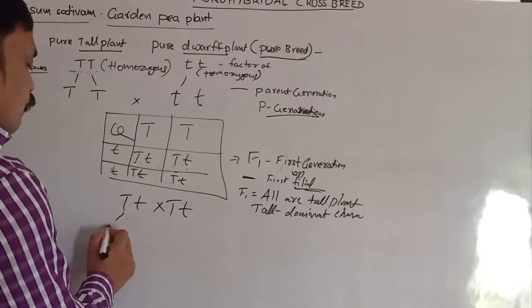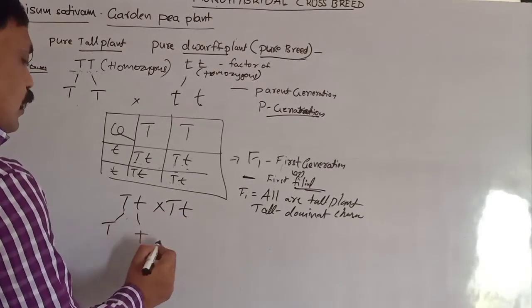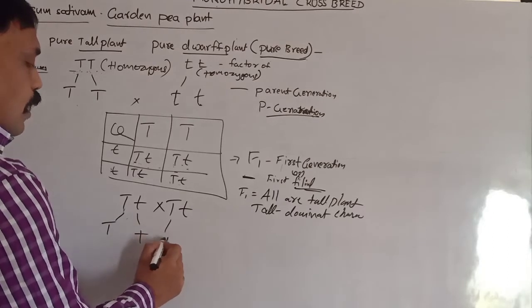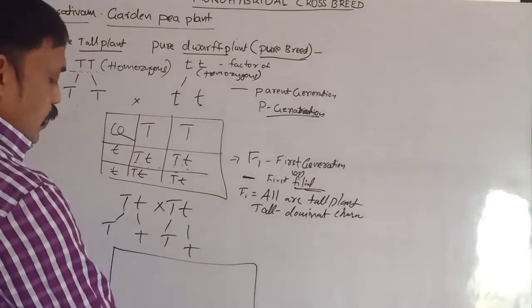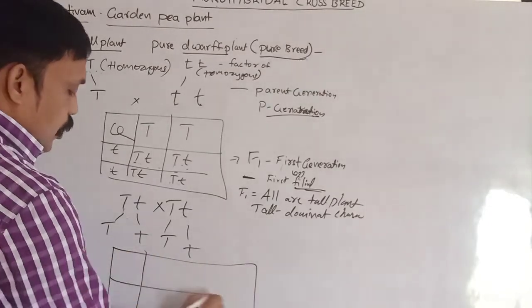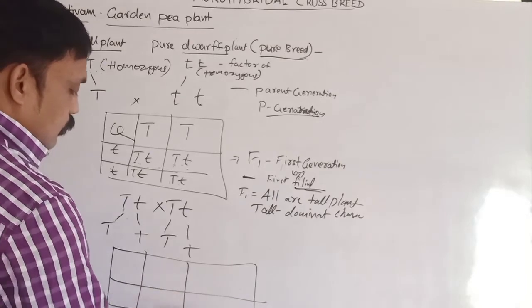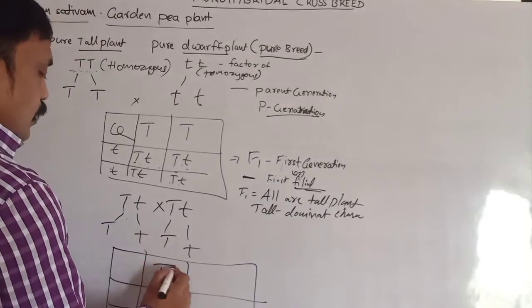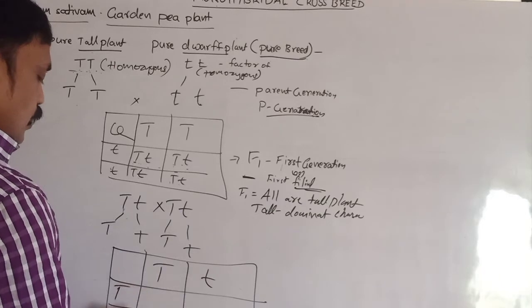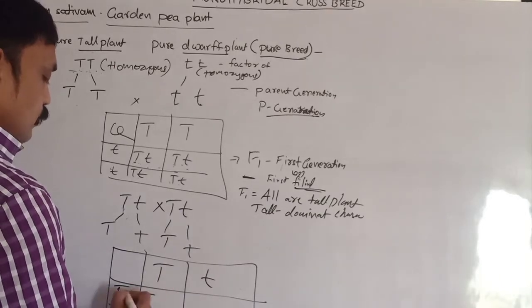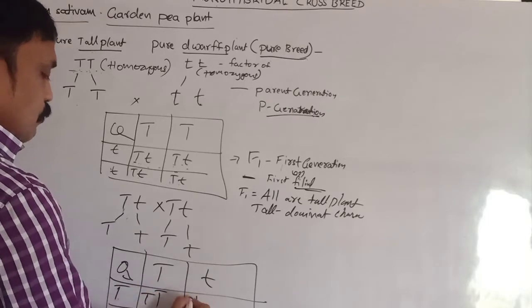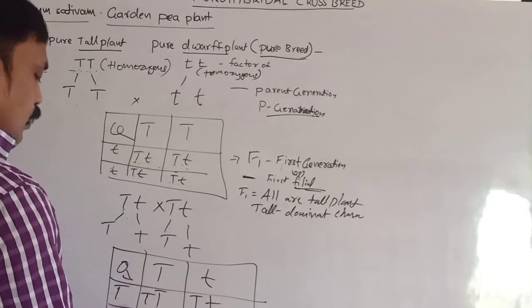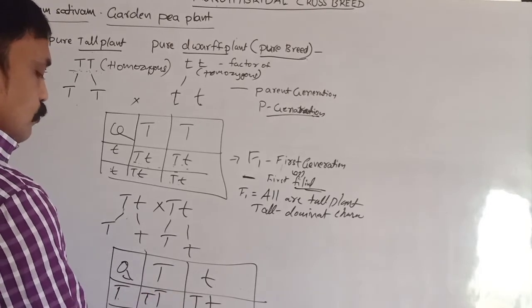What factors are there? Capital T, small t, capital T, small t. He crossbred whatever he got in the F1 generation, capital T, small t with capital T, small t, giving capital T capital T, capital T small t, capital T small t, and small t small t. Capital T is the dominant character.